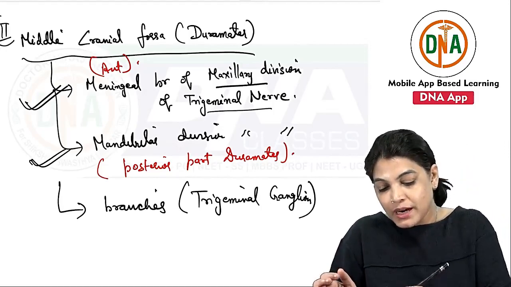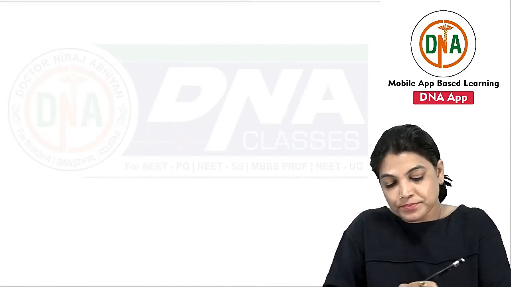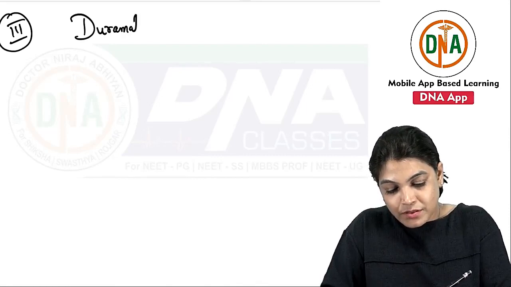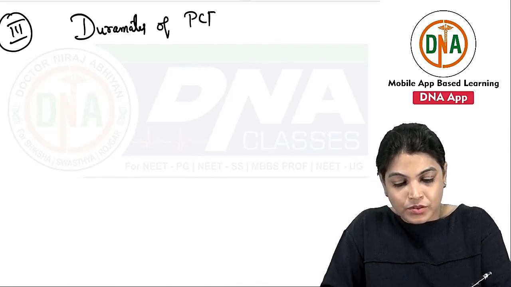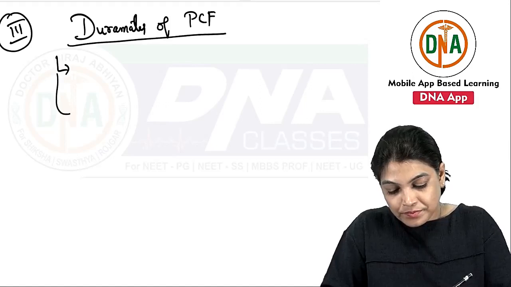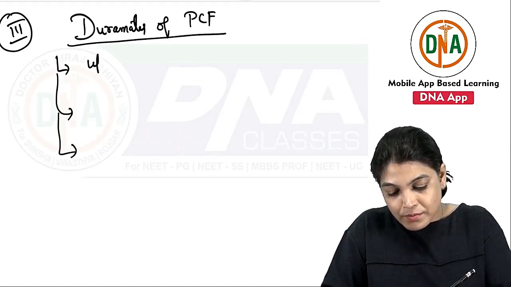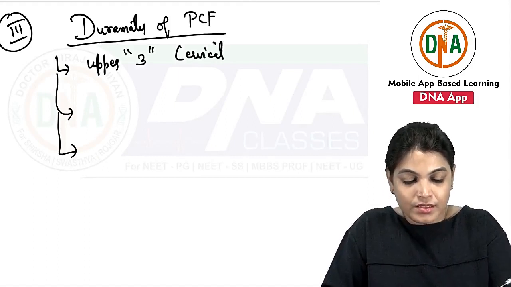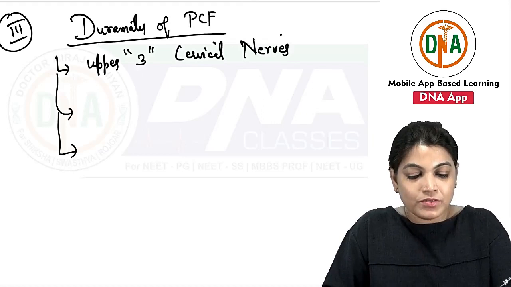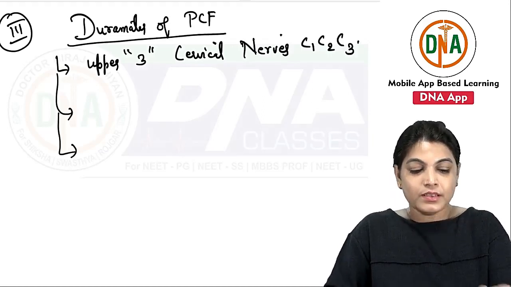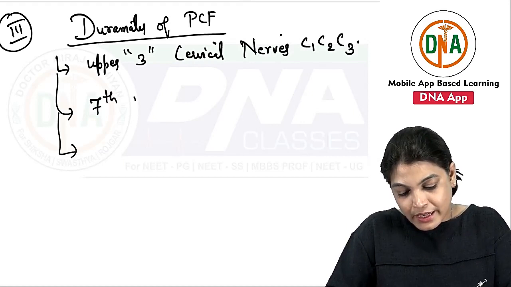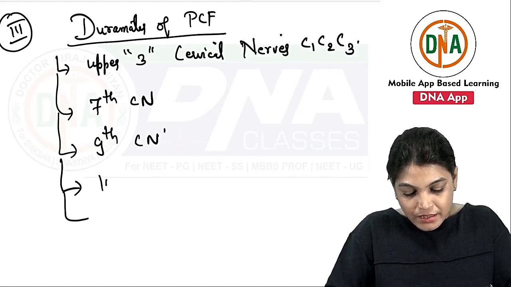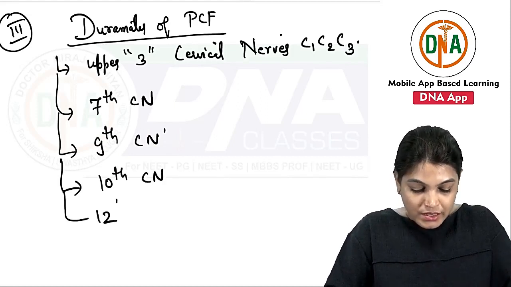Now coming to the third part, the posterior cranial fossa dura mater. The nerve supply of the dura mater of the posterior cranial fossa has the following branches: from the upper three cervical nerves C1, C2 and C3, also from the 7th cranial nerve, and twigs from the 9th, 10th and 12th cranial nerves.